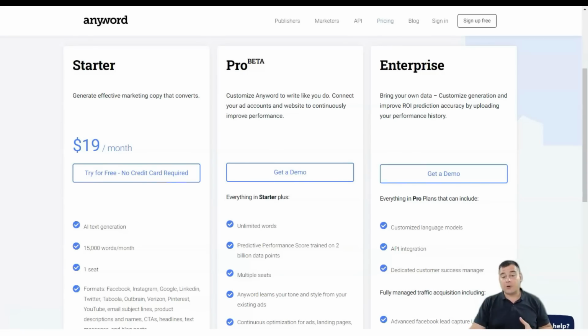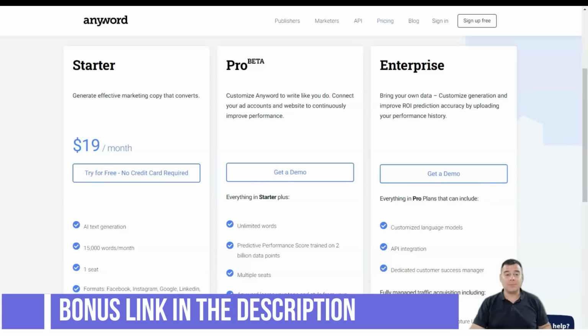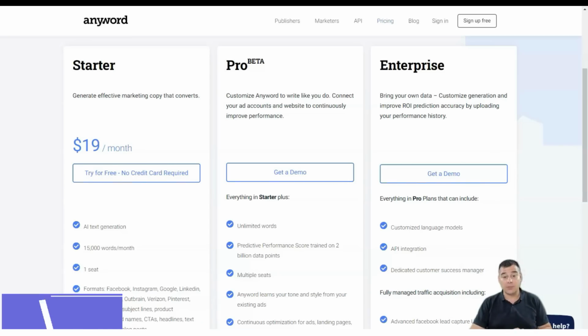The Pro and Enterprise plans include the same features available for the initial plan, only with multiple locations and unlimited words. In addition to the basic features, the Pro and Enterprise plans include deeper copy creation advanced tools optimized for publishers and developers, which sets AnyWord apart from most other AI-based copywriting services.